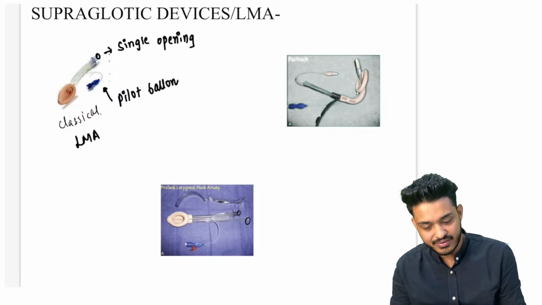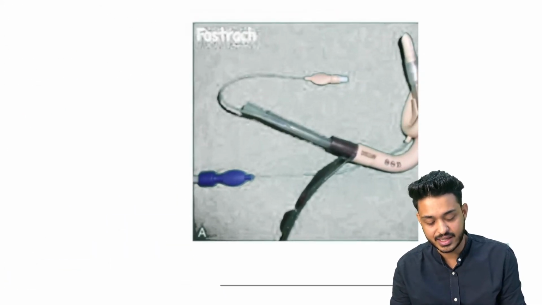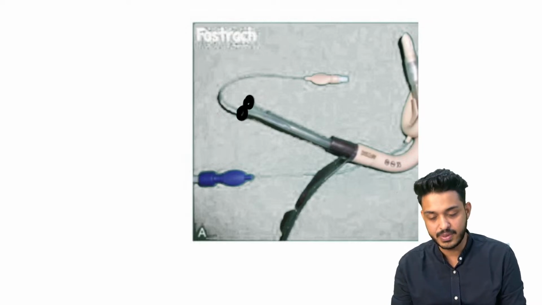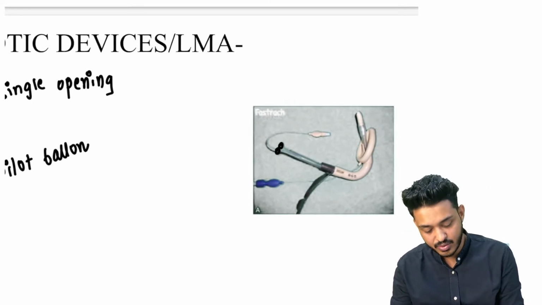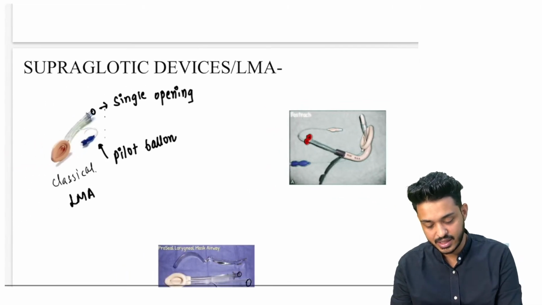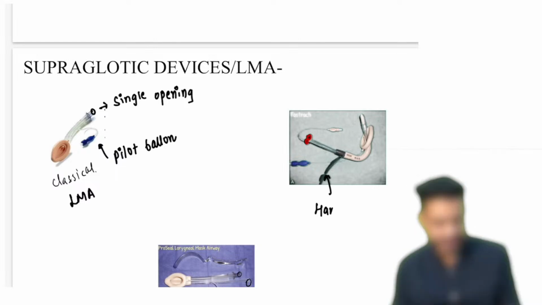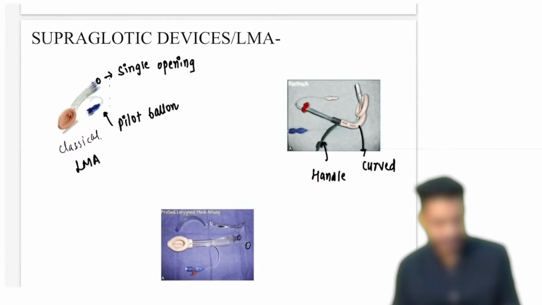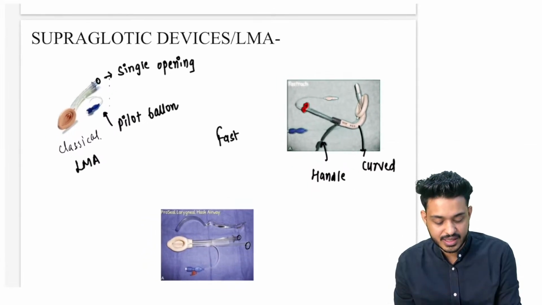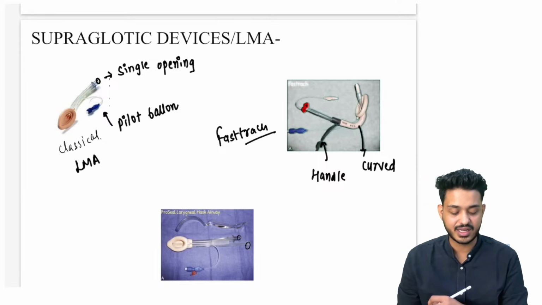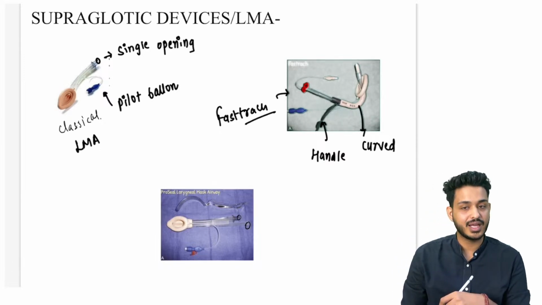What is the second one that we are having? This is your fast track. Remember here we will be having double opening. How many openings will there be? You will be having double openings over here. This is going to be your fast track. What else are we going to have? We are going to have a handle here, and this is going to be curved. In fast track, three things you have to remember: it is going to have a handle, it is going to be curved, it is going to have double opening. That is going to be your fast track supraglottic airway device, right?